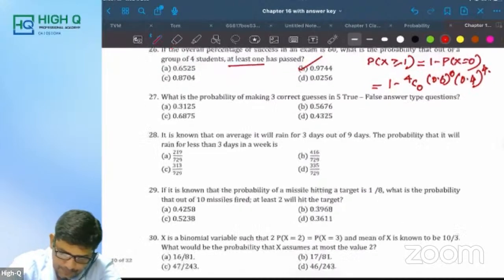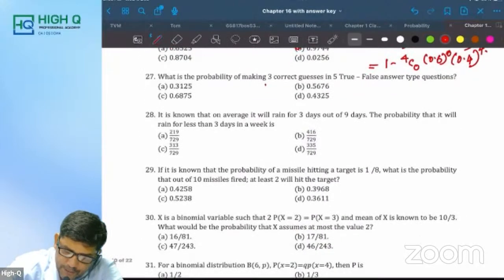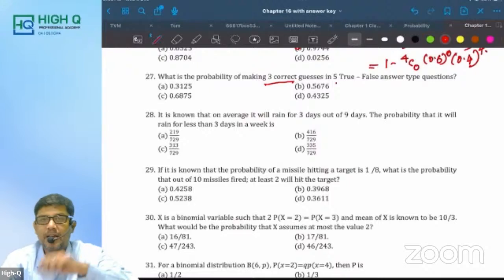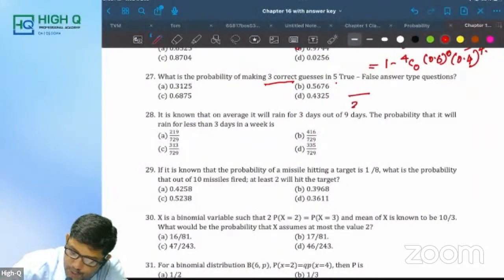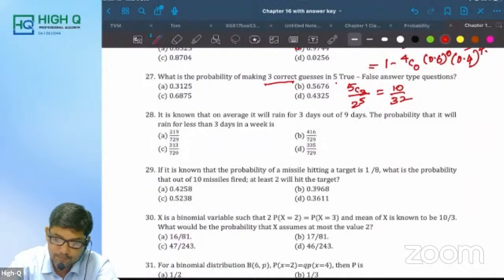Next. What is the probability of making 3 correct guesses in 5 true or false? I told you, true or false question means what should be done, my dear? Simply 2 power 5, 5C3. Is it 10 by 32? What is 10 by 32?